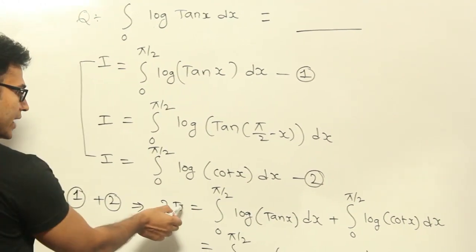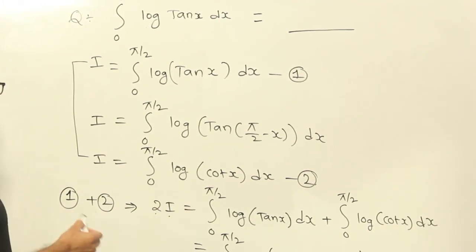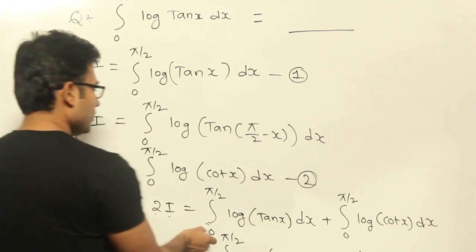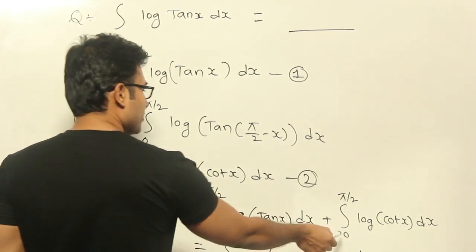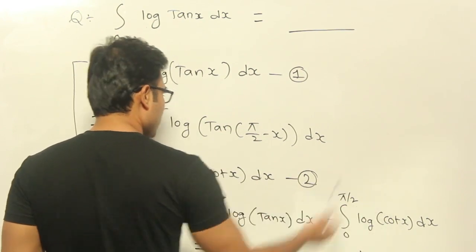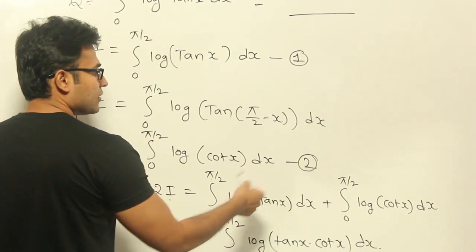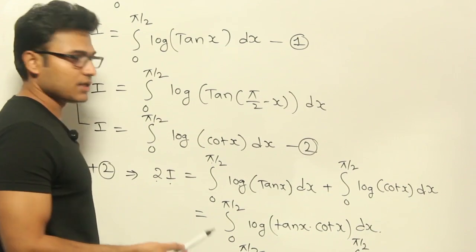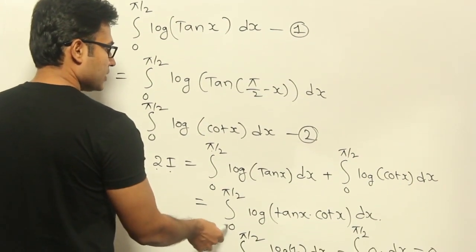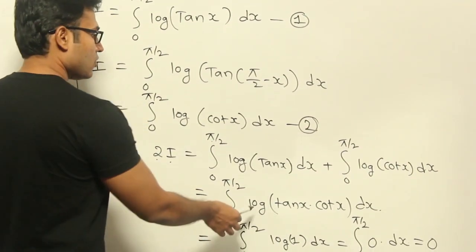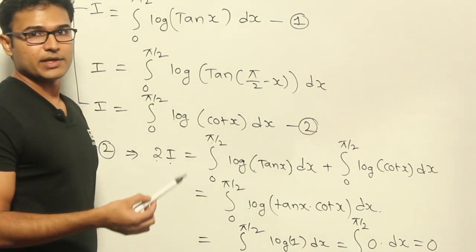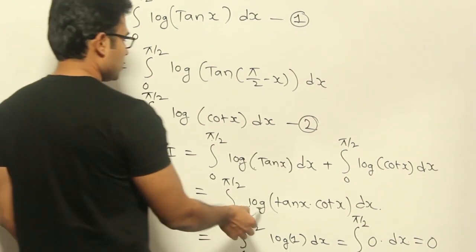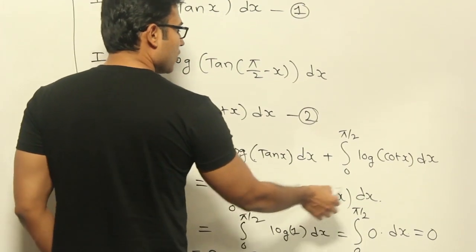So what is that we want? Actually we want the value of I, but then I got 2 into I, right? Now 2 into I is going to be integral 0 to pi by 2 log tan x dx plus integral 0 to pi by 2 log cot x dx. Since the integral is over the same interval, I can just take it as common, integral 0 to pi by 2 into log. Now it is log a plus log b. So log a plus log b can be written as log ab. So it can be written as log of tan x into cot x dx.